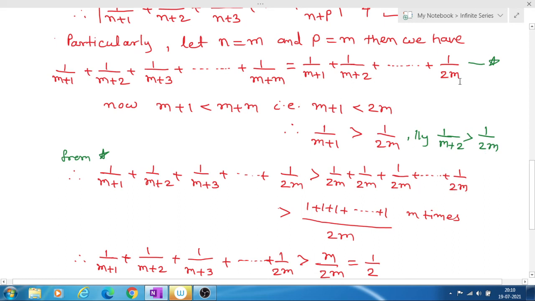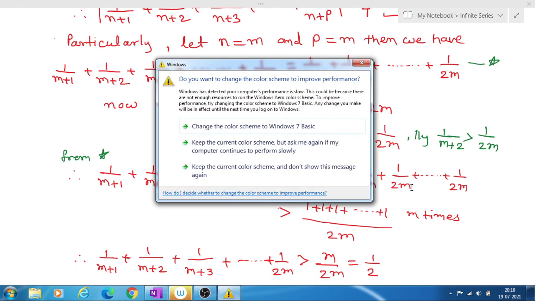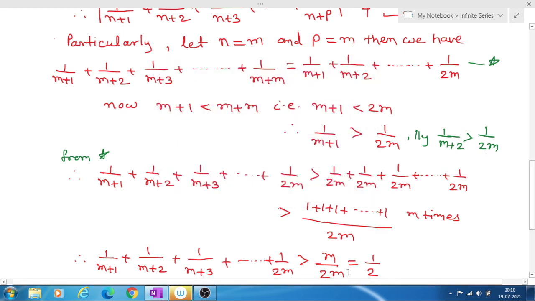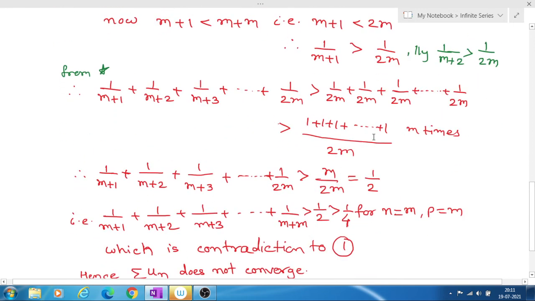In total there are m terms, 1 to m. So the denominator of each term is 2m. Therefore we can add: 1 plus 1 plus 1, m times, divided by 2m. 1 plus 1 plus, m times, is equal to m.